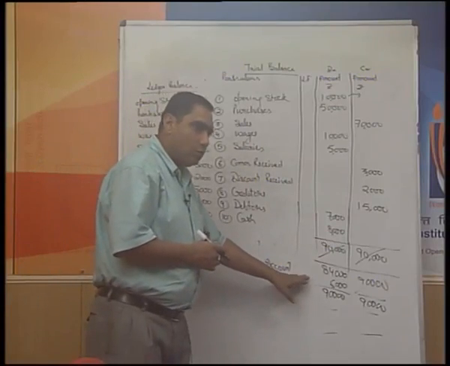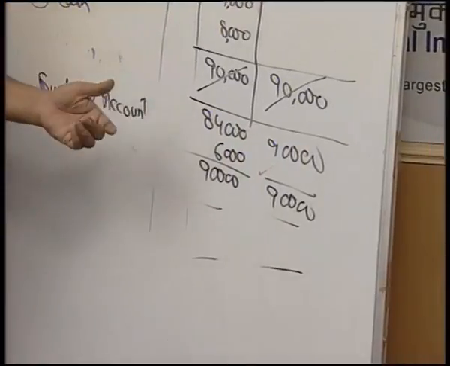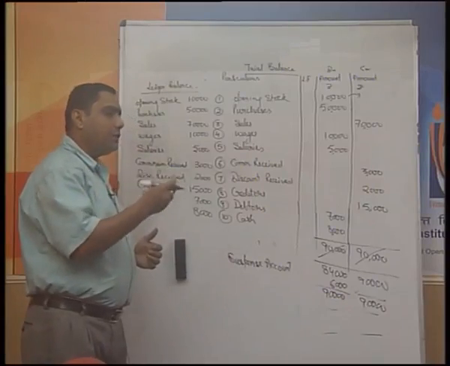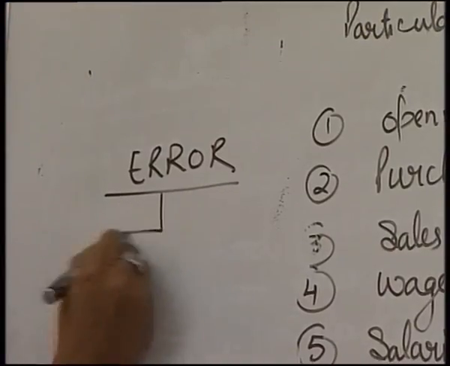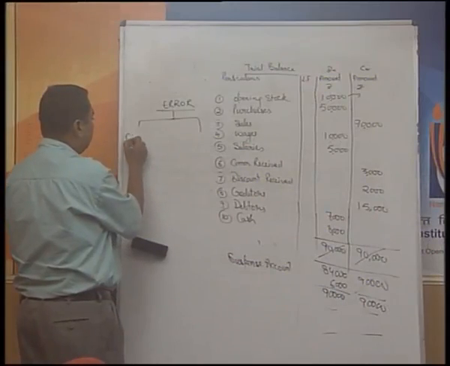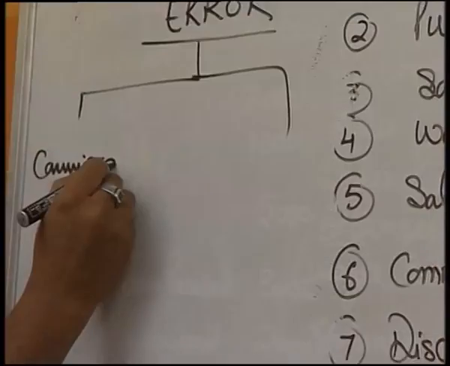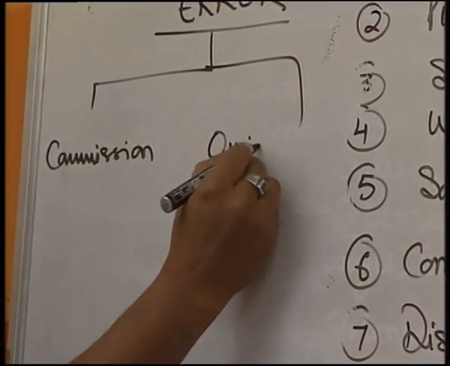So now the thing is, if we have opened a suspense account and this is an artificial way of getting our account tallied, what are the basic reasons or causes due to which the trial balance does not tally? You can have some 4 or 5 points for it. One thing I have told you: when you are posting the entry from journal to ledger, at that time mistakes may be committed by you. This error could be of two types. One is known as commission and the other is known as omission.